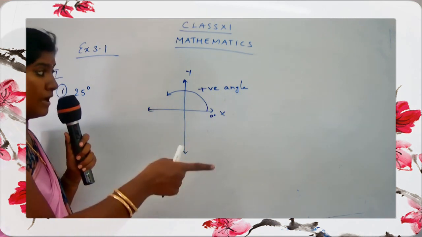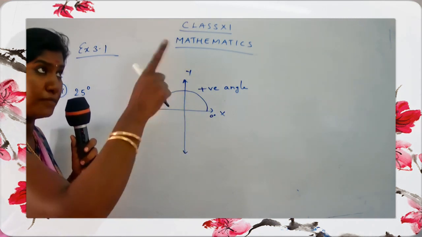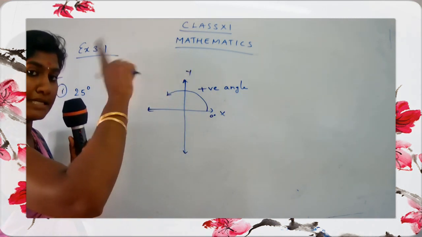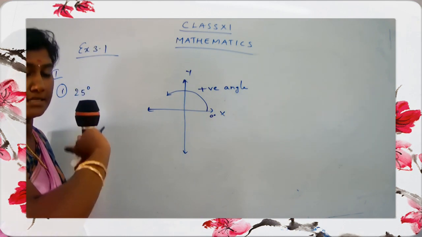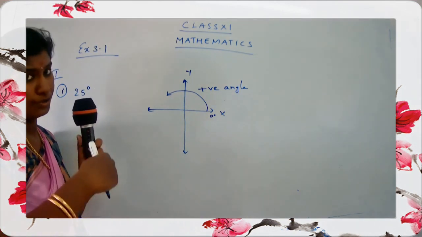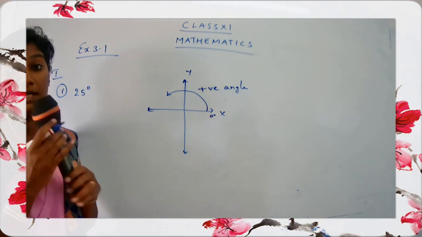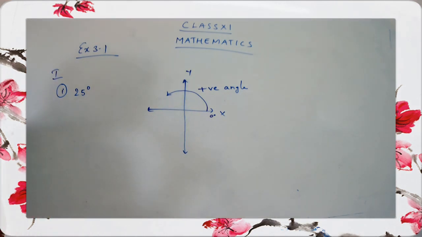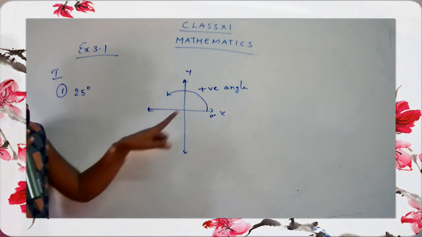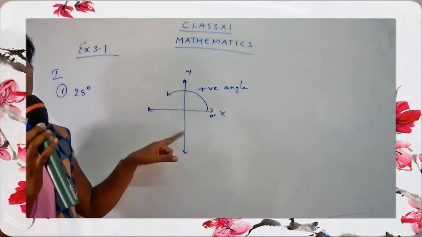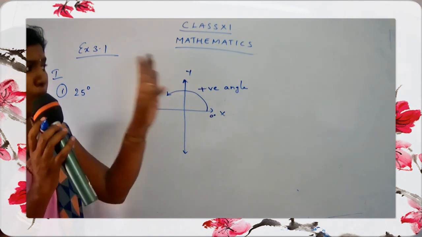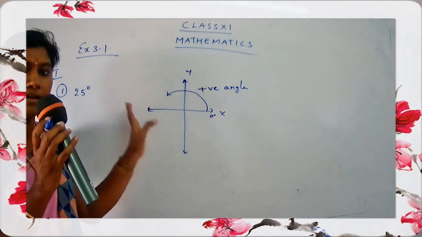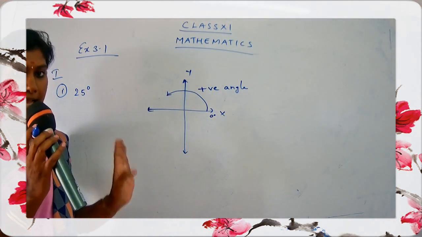Yes, but now when you go counterclockwise, from 12 it should go to 11, 10, 9, 8, 7, 6, 5, and so on. So be careful with the direction. If you deal with a positive angle, you have to go in a counterclockwise or anti-clockwise direction, like from 12, then you go to 11, then 10, 9, and so on.